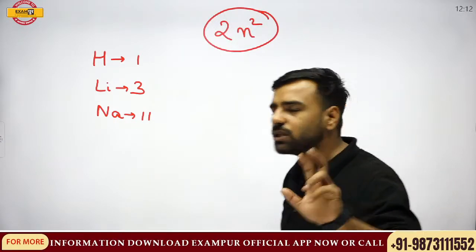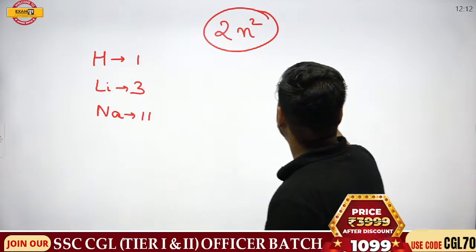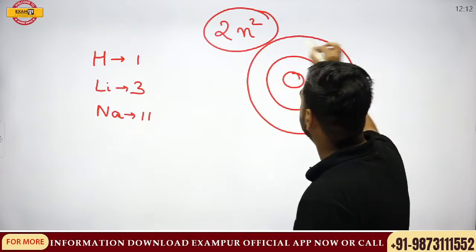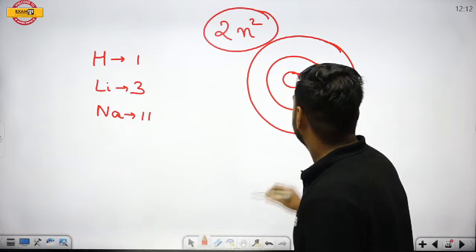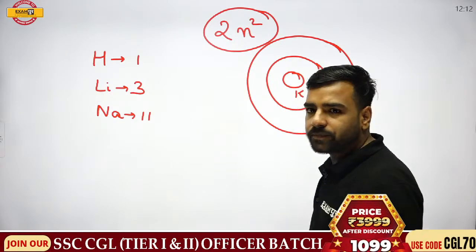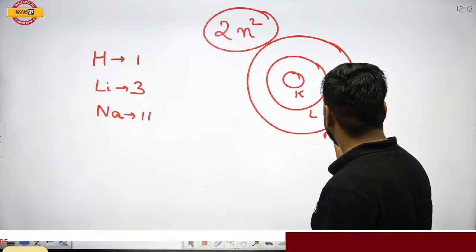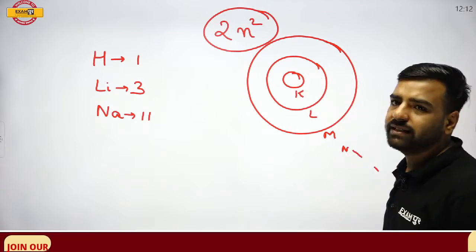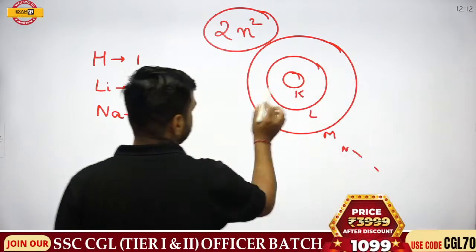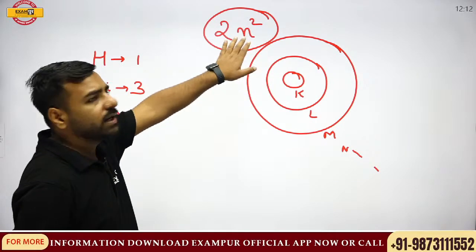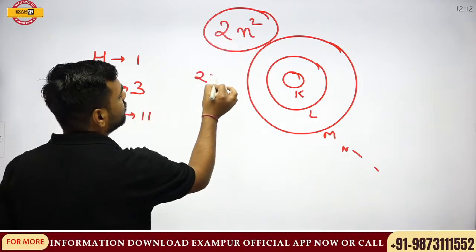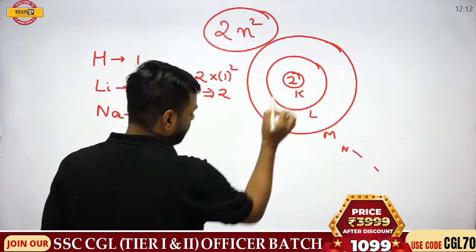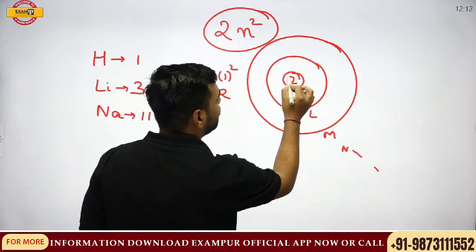This is the formula using which we can tell how many electrons are going to come in the first shell, how many in the second shell, how many in the third shell. What are these shells? The innermost shell is represented by K, then the second one L, then M, then N and so on. So if I try to write how many electrons can come in the K shell, I'll use the formula 2n square. This is at position 1, right? So if I put the number 1, 2 into 1 squared gives you 2. So here a maximum of 2 electrons can be filled.